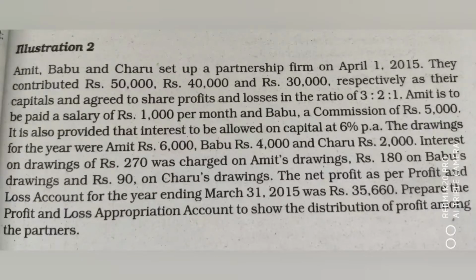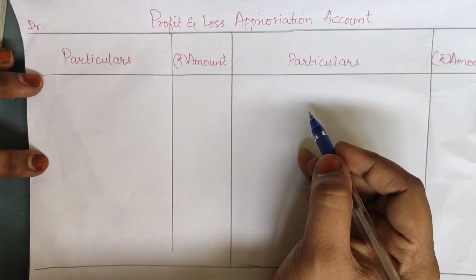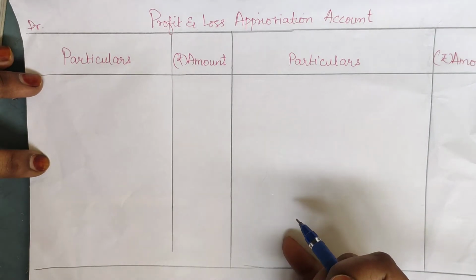Net profit was 35,660. So let's prepare the profit and loss appropriation account to show the distribution of profit among the partners. Based on the question, we'll write it format-wise, and by that we'll get the answer easily.